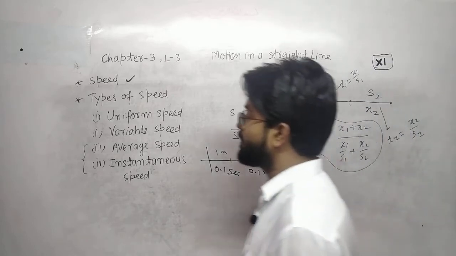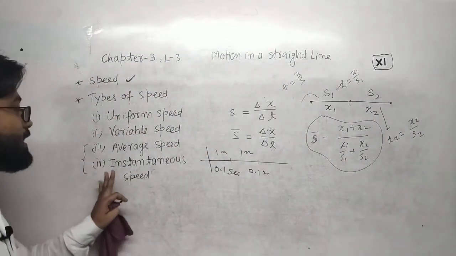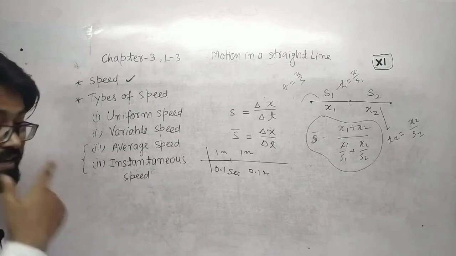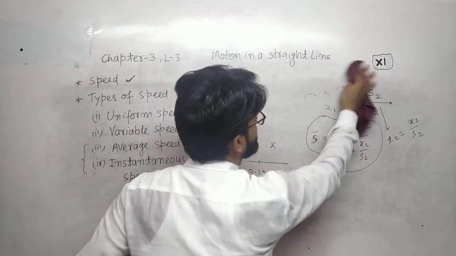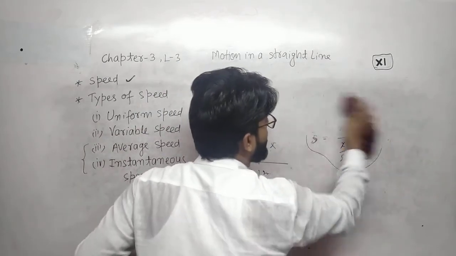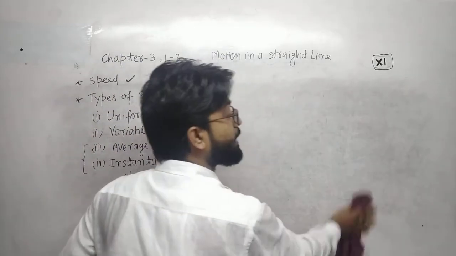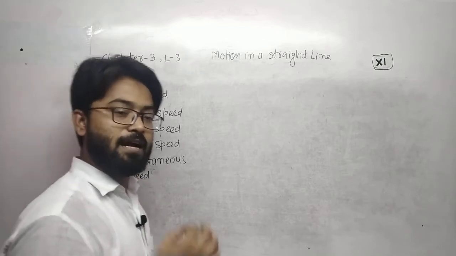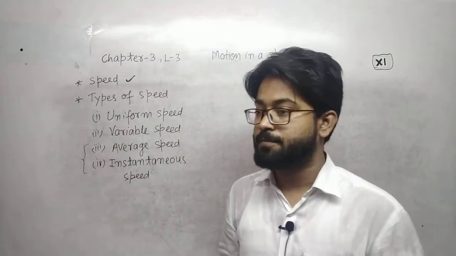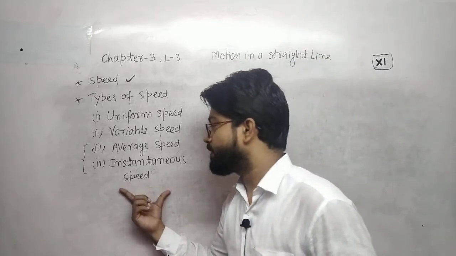Now the third point, which is also very important, instantaneous speed. What is instantaneous speed? Instantaneous speed is the speed at any particular instant of time. If we talk about speed at every particular instant, then the speed is said to be instantaneous.